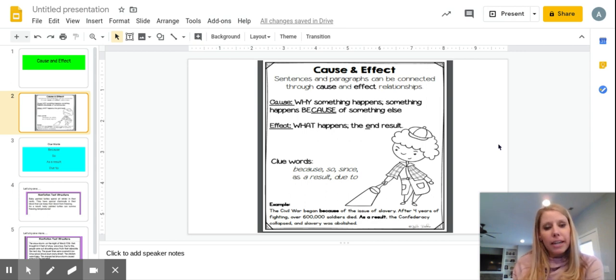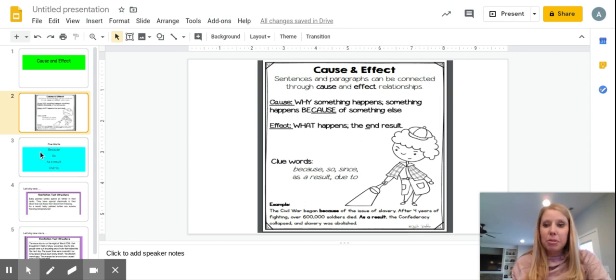So if you look at that example, the first thing we're looking for is the cause. So why did the Civil War begin? Well, it began because of slavery. So here's our clue word because right here, and it's telling us why. Then we would ask ourselves, well, what is the effect of this war happening? Well, the effect of the war happening was that the Confederacy collapsed and slavery was abolished. So that would be the effect.